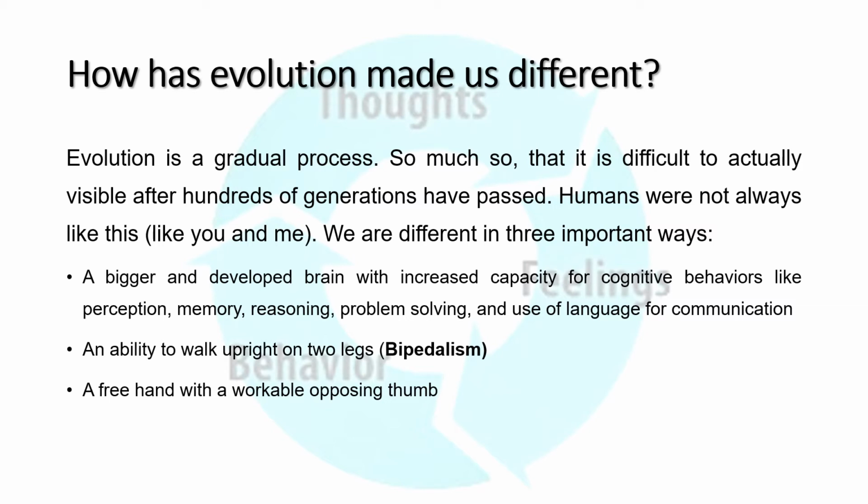The first is a bigger and more developed brain with increased capacity for cognitive behaviors like perception, memory, reasoning, problem solving, and use of language for communication, which other species lack. Second, an ability to walk upright on two legs, which is called bipedalism. And third, a free hand with a workable opposable thumb.